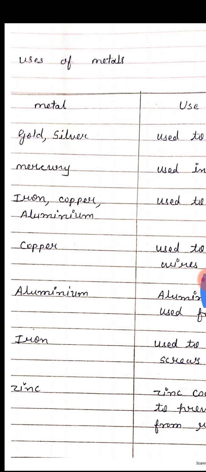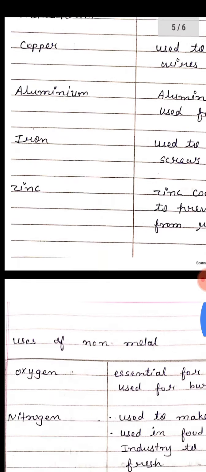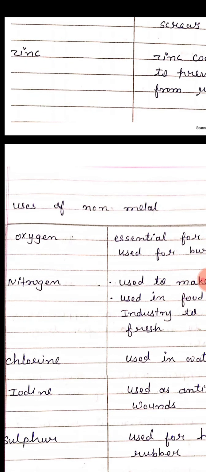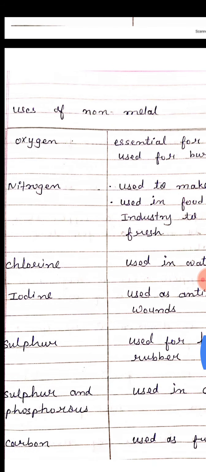Students, I ask one question. Write some common metals. There are lots of metals, so it is very tough to write them all, but if the question is to write some common metals, you write these examples: gold, silver, mercury, iron, copper, aluminium, and zinc. And second question, write some common non-metals: oxygen, nitrogen, chlorine, iodine, sulfur, carbon. So these are some common non-metals.